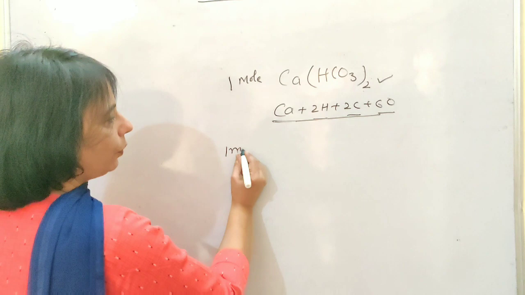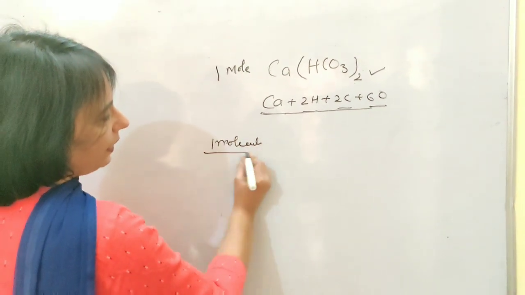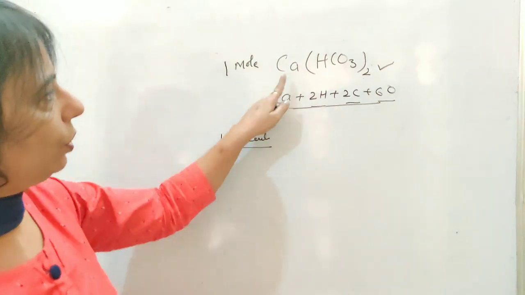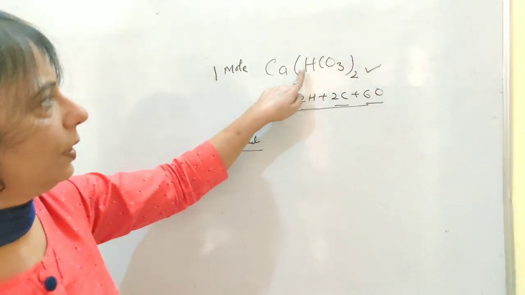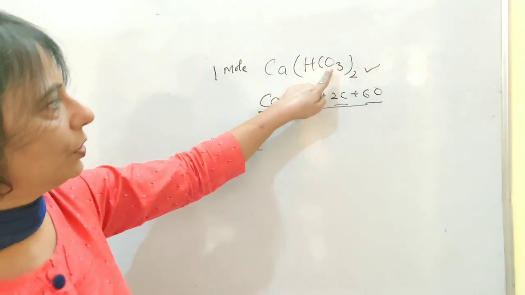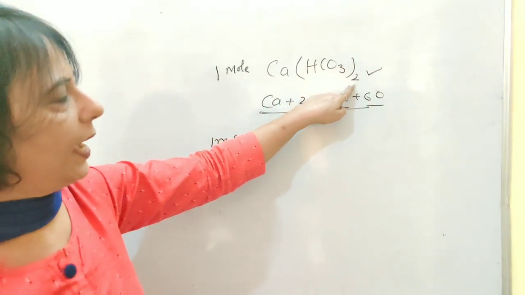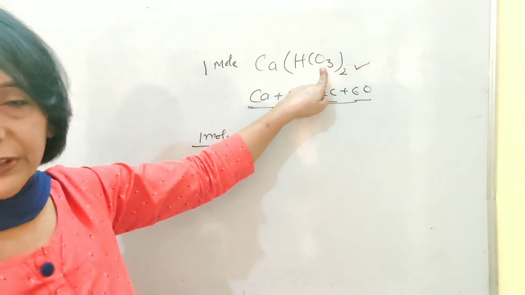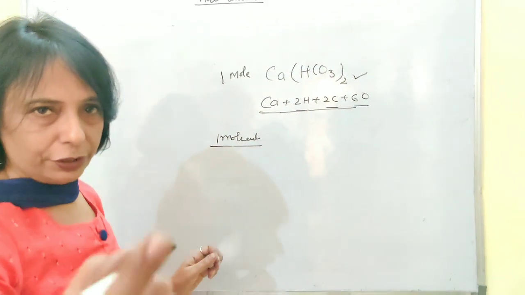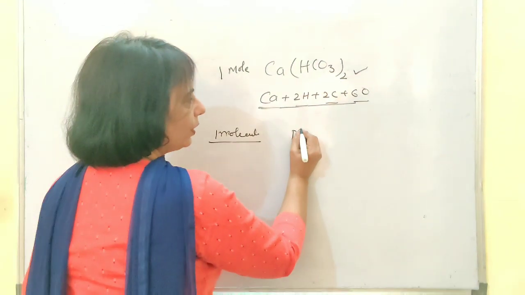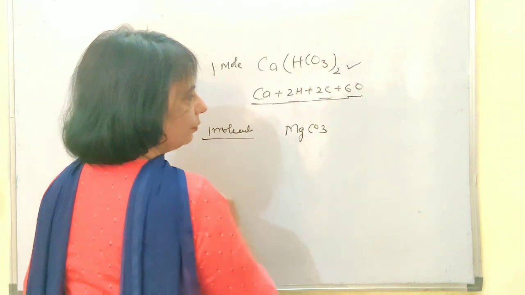But if it is 1 molecule, now you must be very clear. That means this molecule, this calcium bicarbonate, is made up of 1 atom of calcium, 2 atoms of hydrogen, 2 atoms of carbon and 6 atoms of oxygen. I hope I am clear with this one. If you are not clear, then take one more example. Let's say magnesium carbonate.